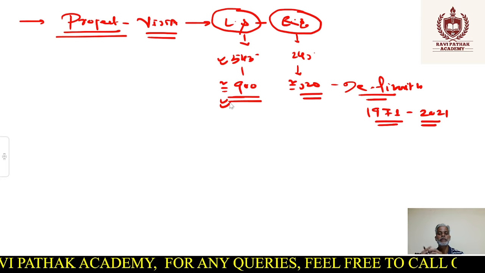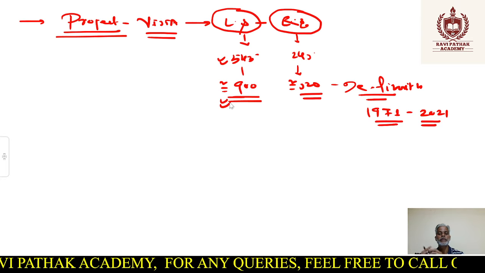Now there are some challenges, issues, or criticism also associated with delimitation. What are they? Let's try to see. So basically, as I've told you, from day one, you can see the conflict, right? Between what? Between two types of states. One, let's say X type of states, and second, let's say Y type of states. So what are the X type of states? X type of states are the ones which are following the national population policy and are reducing the population. Y type of states are the ones which are increasing the population, right?